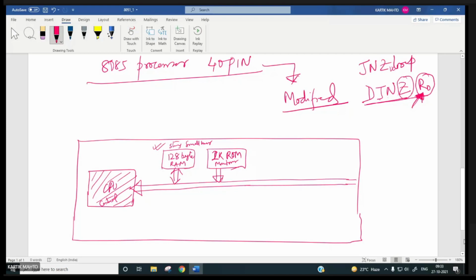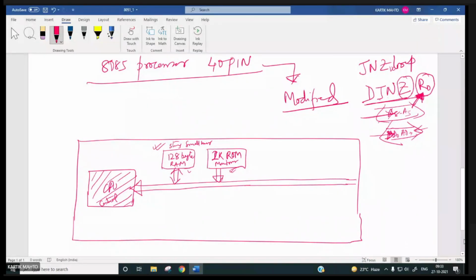Now, if you have ROM and RAM inbuilt, then there is no need for AD0 to AD7 and A8 to A15, because these are actually used for what purpose? For sending the address only, forget about receiving the data. For sending the address only, you need 16 pins.